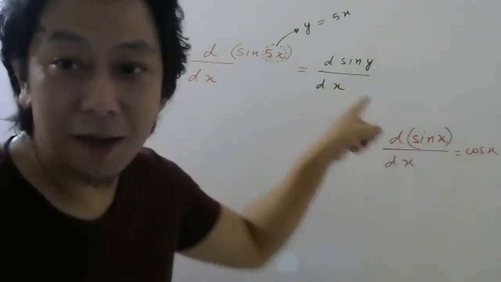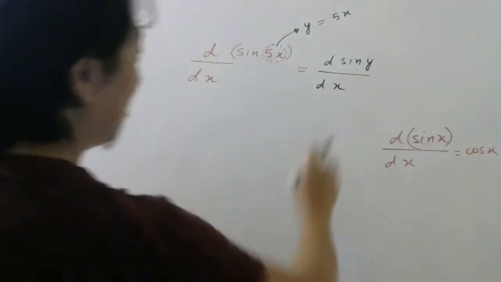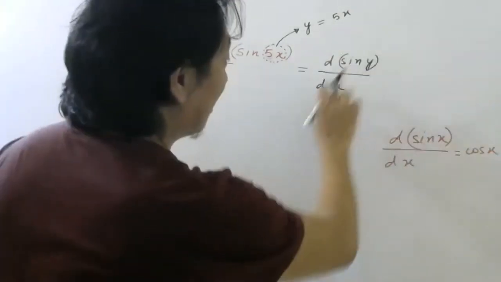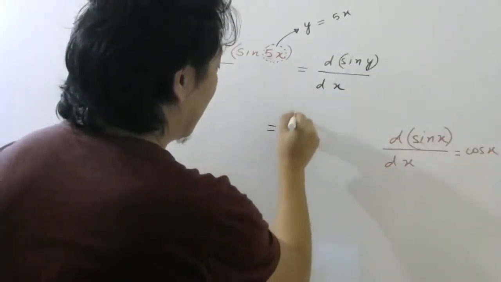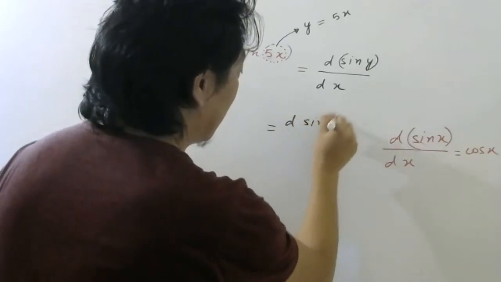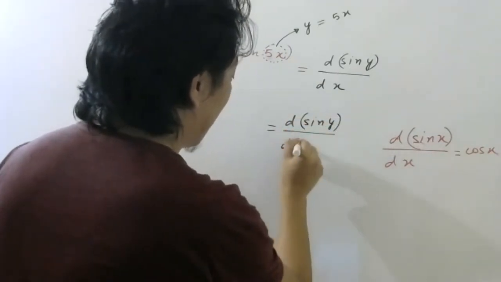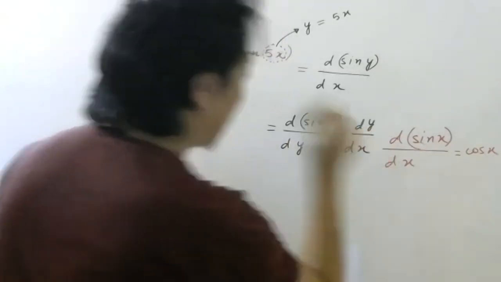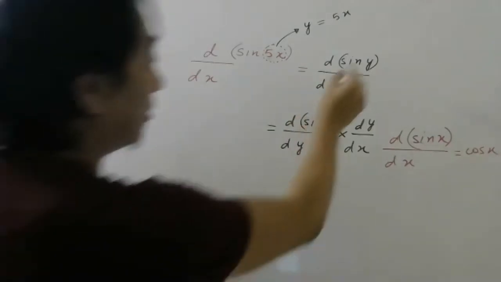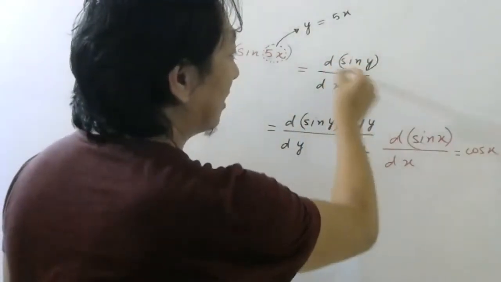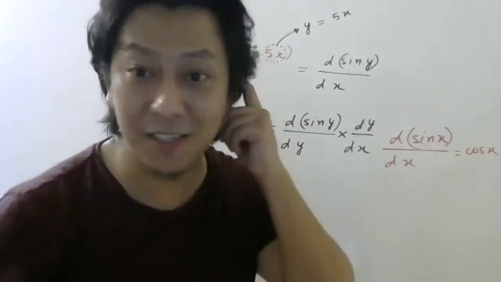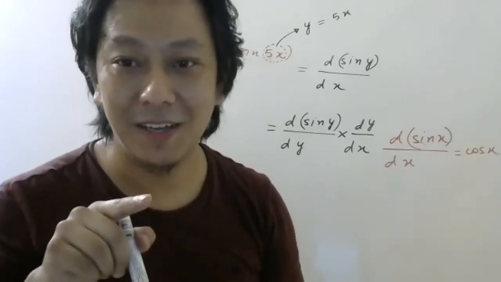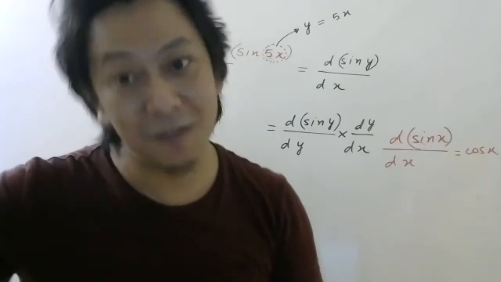Now here you can apply the chain rule because this is a function of y, a function of something else, and this is x. So apply the chain rule: d sin y by dy into dy by dx. This is like your g. dg by dx, how did I write dg by dx? dg by dy into dy by dx.